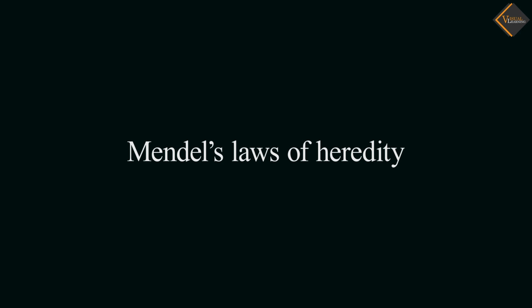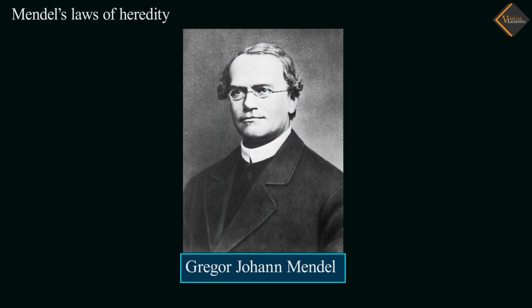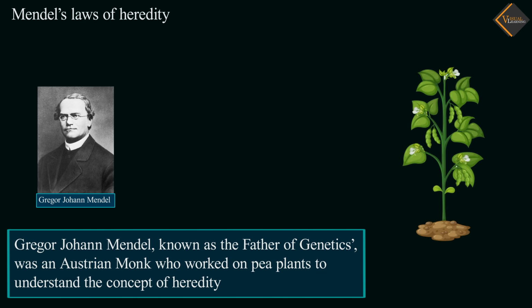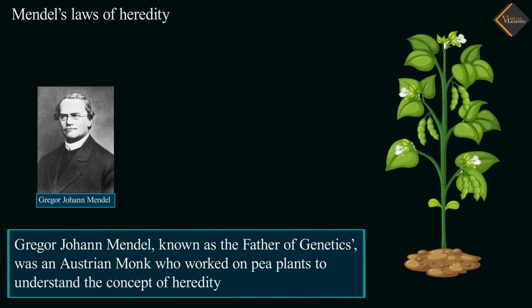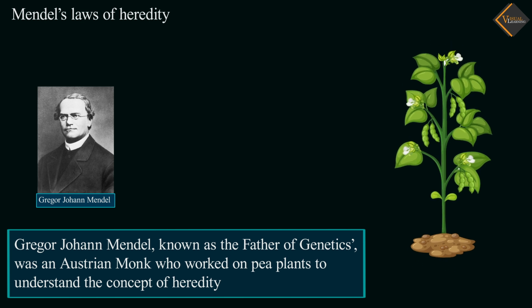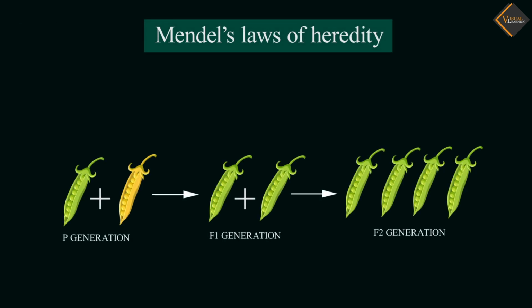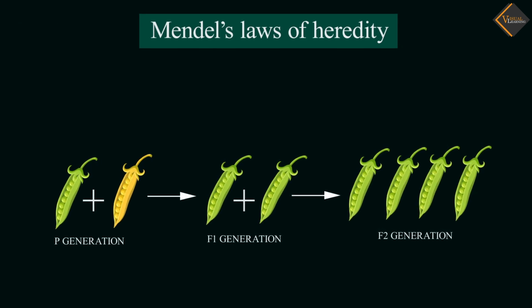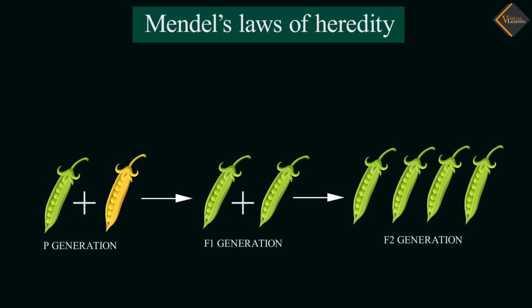Mendel's laws of heredity. Gregor Johann Mendel, known as the father of genetics, was an Austrian monk who worked on pea plants to understand the concept of heredity. His work laid the foundation of modern genetics. He was the first person who succeeded in predicting how traits are transferred from one generation to the next generation.